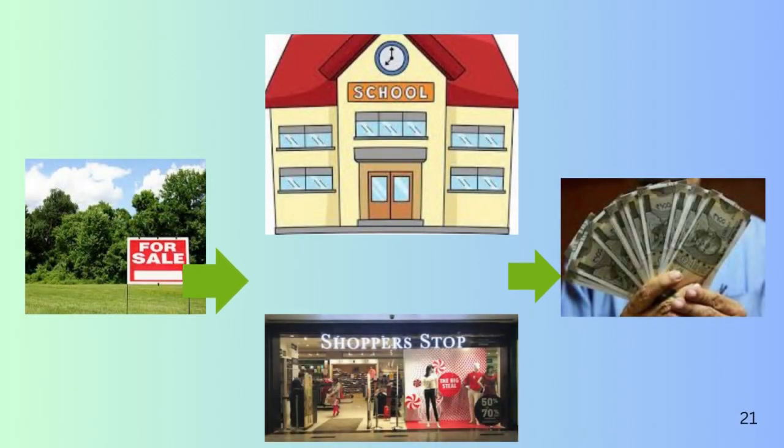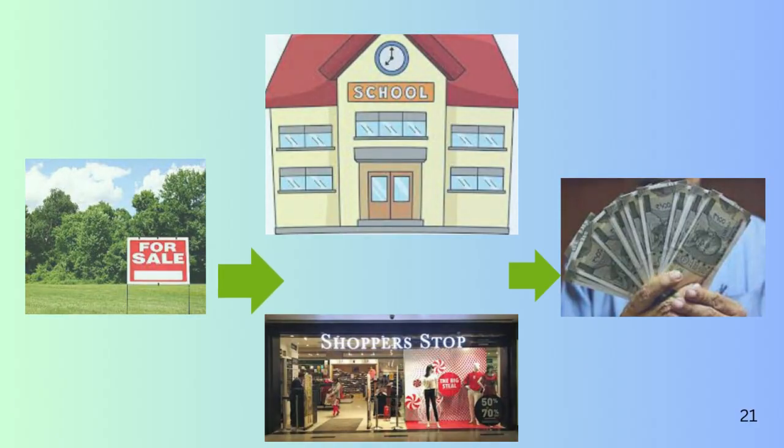For example, if you are aware that in the future a school or shopping center is about to be built near a piece of land, you can buy the land now, so that when the school or shopping complex is built near your land, you can earn a higher profit by selling it in the near future, as the cost of the land will increase because of this factor.